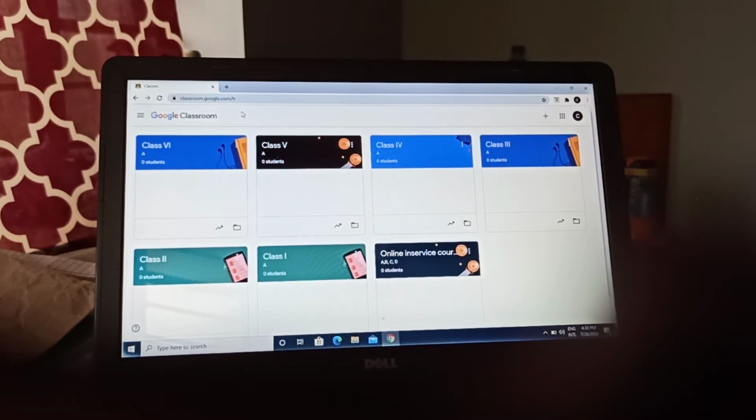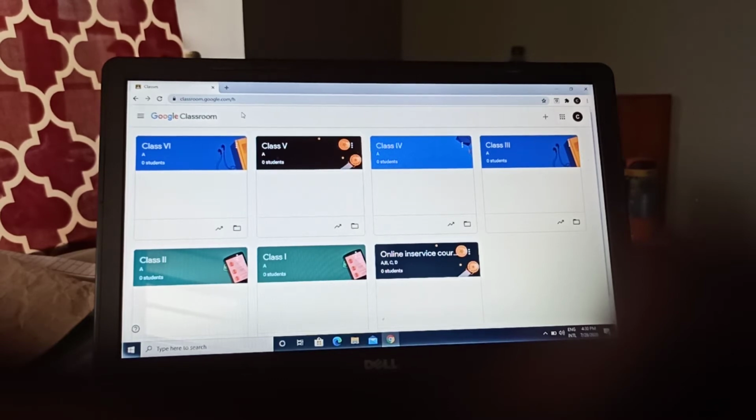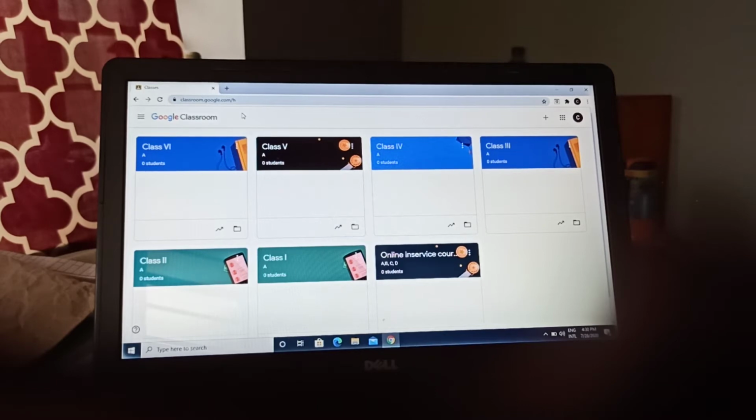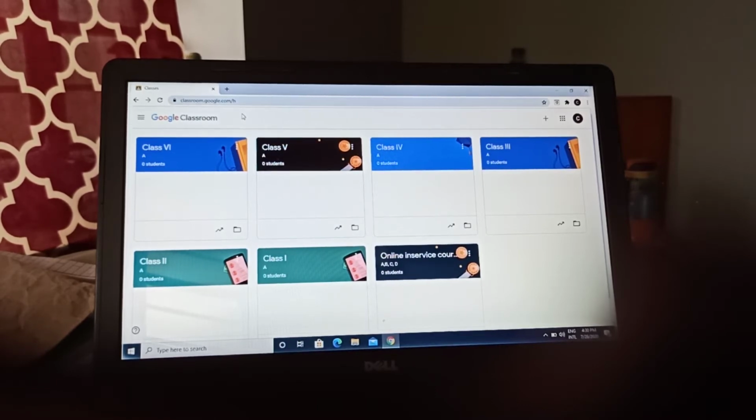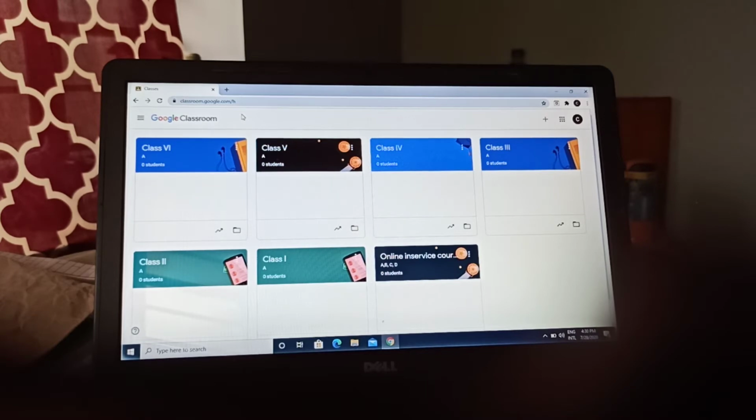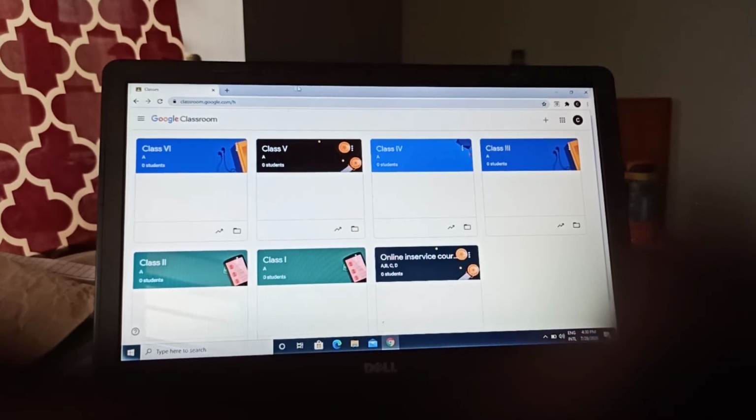For example, there are stream, classwork, people, and so many sections, which we will discuss later in this session. In the people section, there are 2 kinds of persons, one is a student and another is a teacher. Before discussing more, let me tell you how to create a Google Classroom. It's very easy and we can create it in very little time.